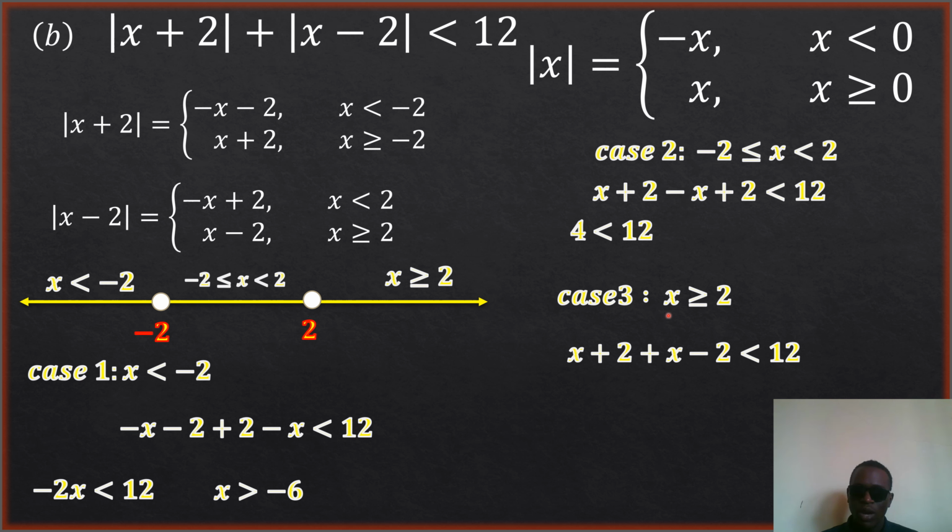Now, when x is greater than or equal to 2, we'll come here. This function, absolute value of x plus 2, it will take which value? x is greater than or equal to 2. It means that we have to consider this region now, because from negative 2 you go to negative 1, 0, 1, 2, 3, and so on.